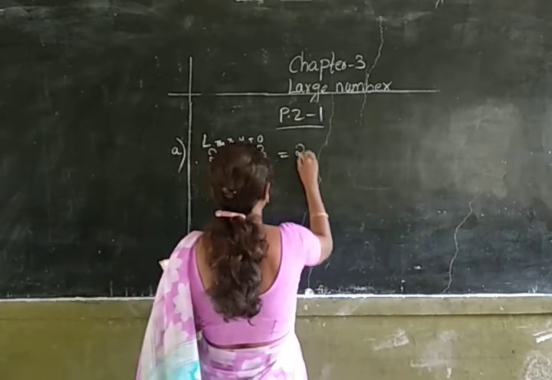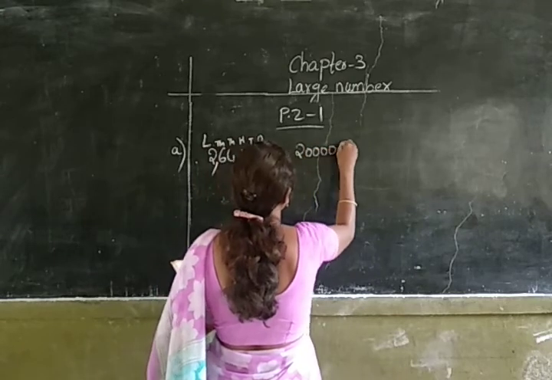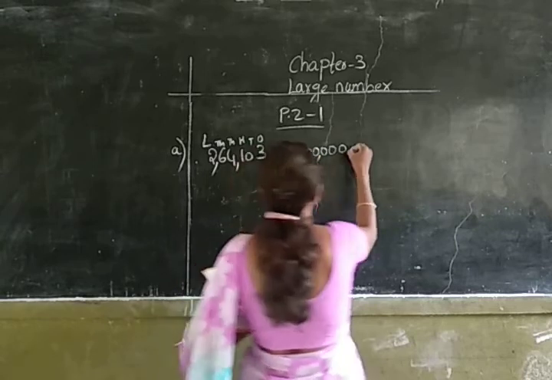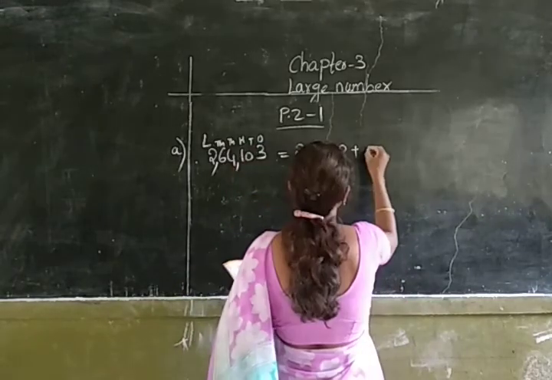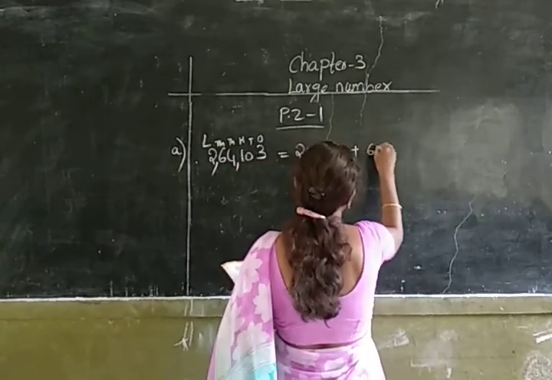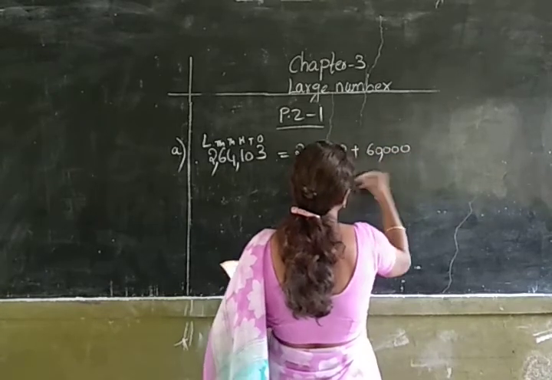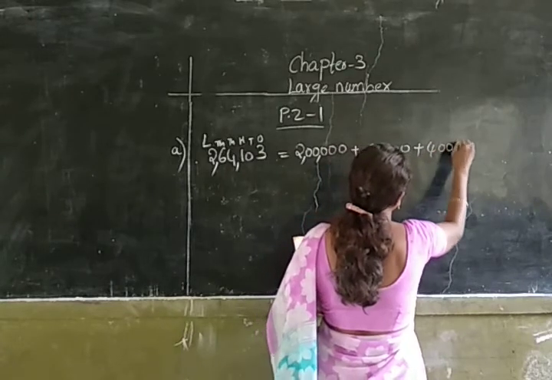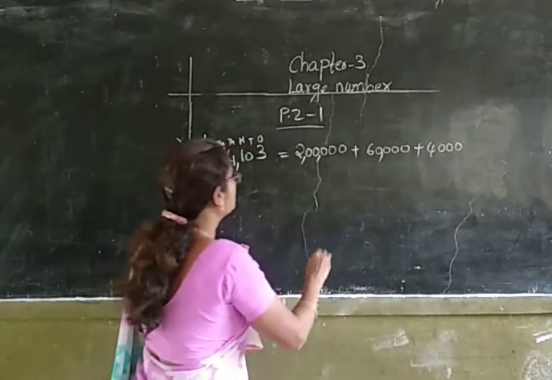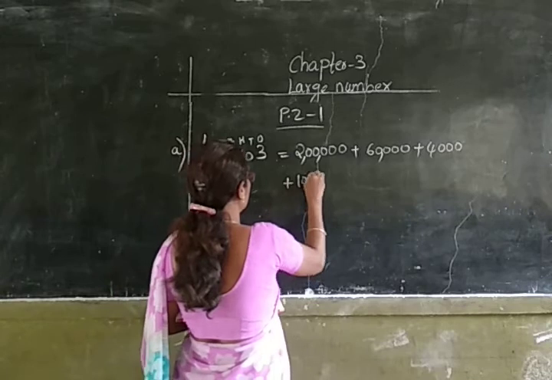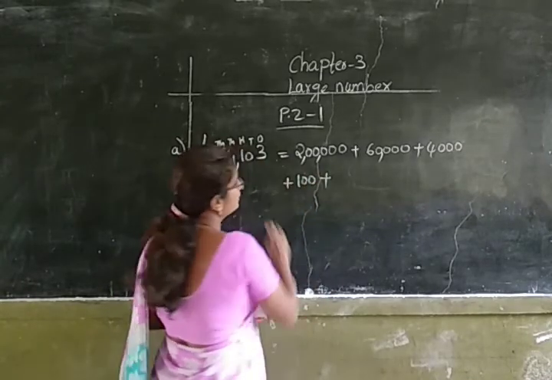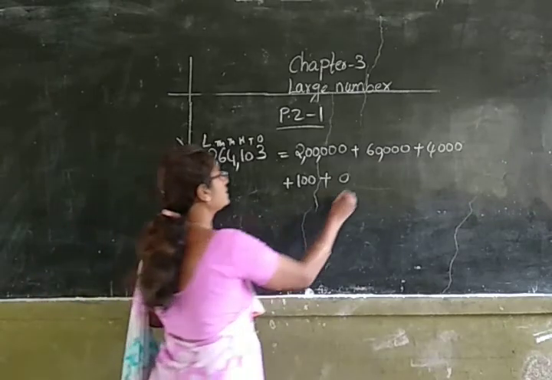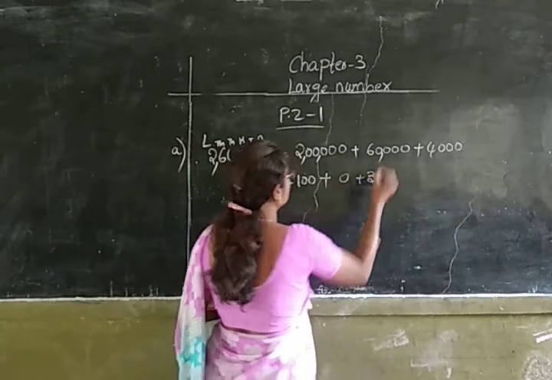2 is in lakhs place, so its place value is 2 lakhs. 6 is in 10,000 place, so its place value is 60,000. And 4 is in thousands place, so its place value is 4,000. Similarly, 1 is in hundreds place, so its place value is 100. 0 is in tens place, so its place value is 0. And 3 is in ones place, so its place value is 3.